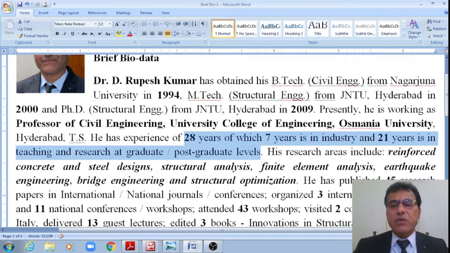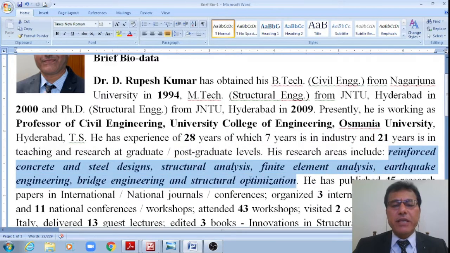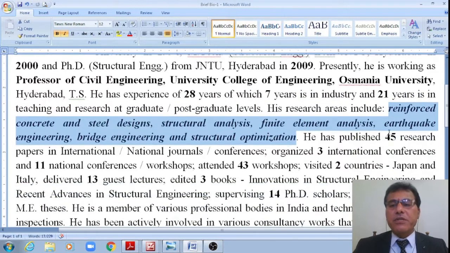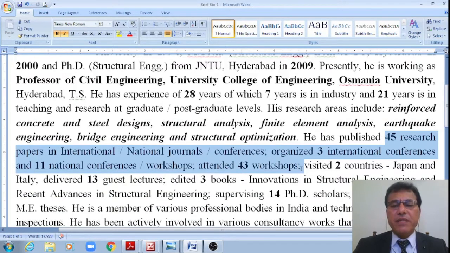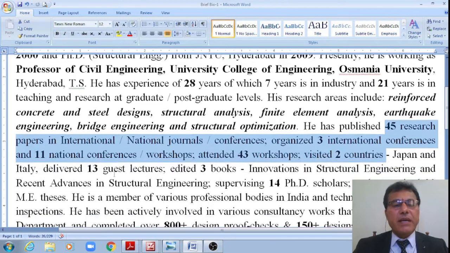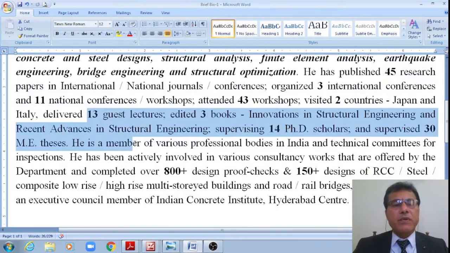My research areas include reinforced cement concrete design, structural steel designs, structural analysis, foundation analysis, earthquake engineering, bridge engineering, and structural optimization. I published 45 research papers in international as well as national journals and conferences, and organized three international conferences and 11 national conferences and workshops, attended 43 workshops, visited 2 countries, delivered 14 guest lectures, edited 3 books, and am supervising 14 PhD scholars and supervised 33 ME theses.